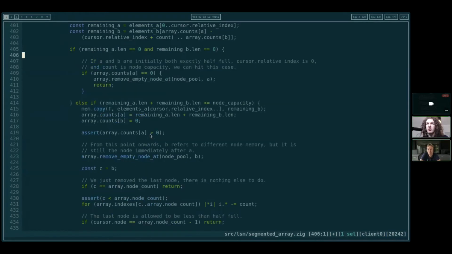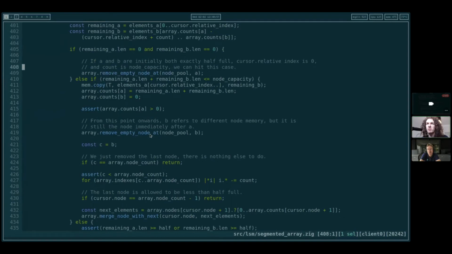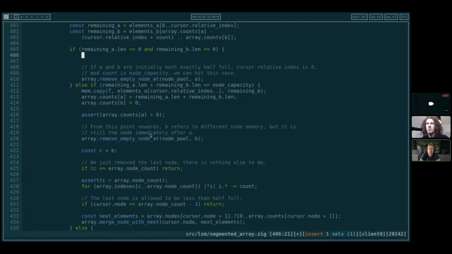Even at the top of this branch we can assert that remaining A length is, oh, you see, that's another one. A might be 0 length, but then we're going to move B into A, so they can't both be 0 length though. No, we've done this. Yeah, that will be fine.